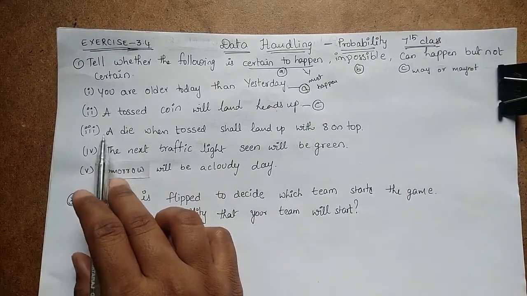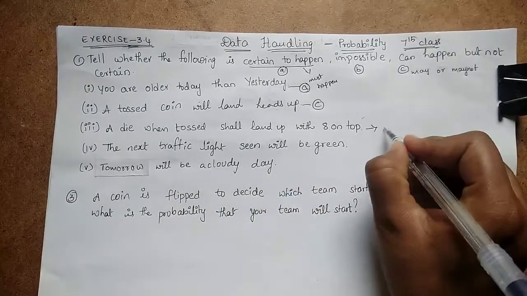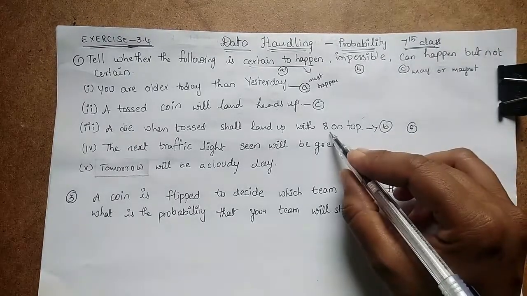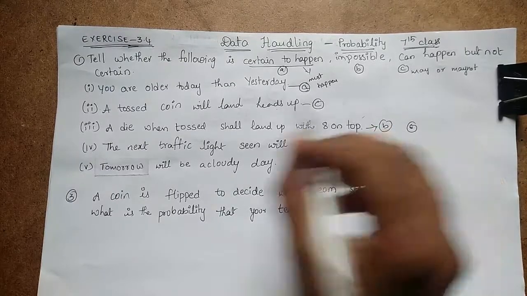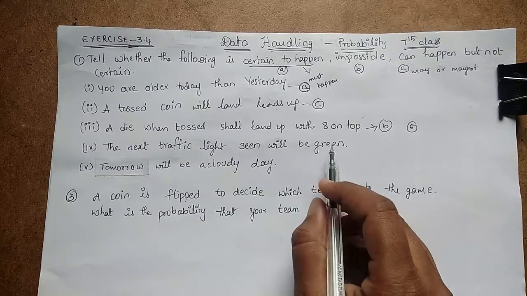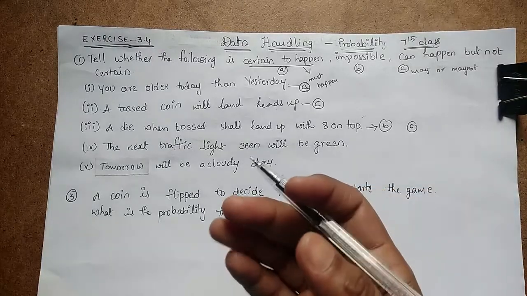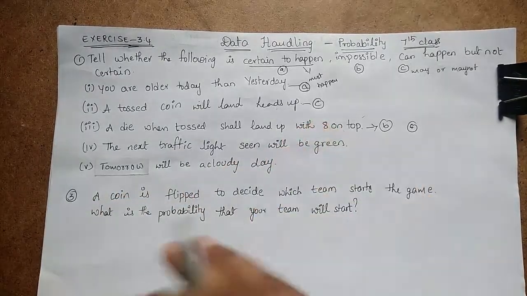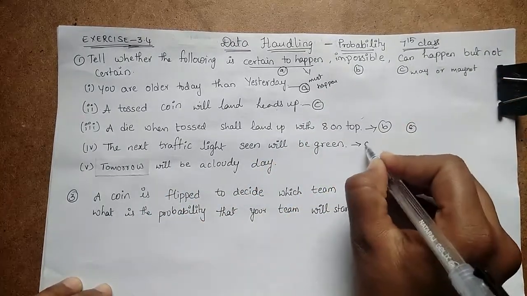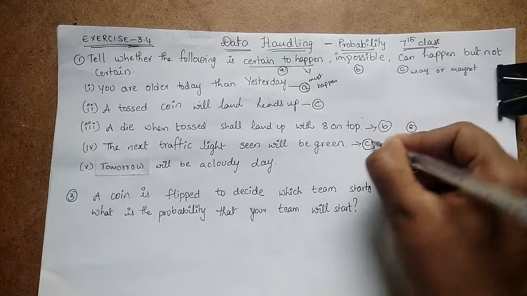Third, a die when tossed shall land with 8 on the top. No, it is impossible, because a die has only 6 faces. There is no face with 8 on the die. So it is impossible. Next, the next traffic light seen will be green. This may or may not happen. We cannot tell whether it may be red or orange or green. So it comes under option C. Can happen but not certain.